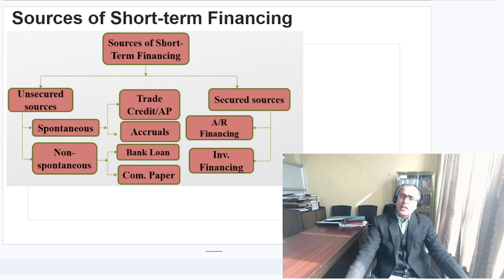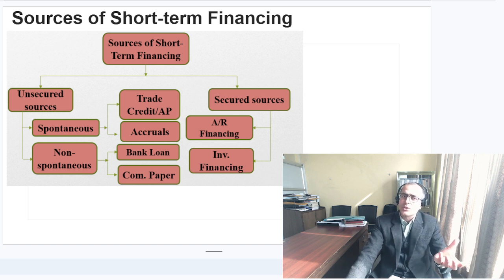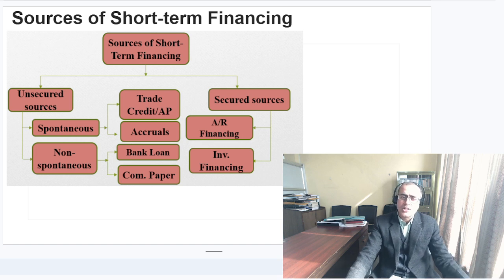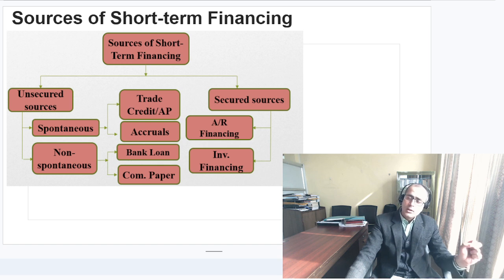Now what about the non-spontaneous? One of the important sources is the bank loan. Bank loan could be a line of credit, revolving credit arrangement, or bank overdraft. Next one is commercial paper. Commercial paper is again one of the important sources of short-term financing. But remember, only companies with high creditworthiness and a good rating could raise short-term financing through the commercial paper.